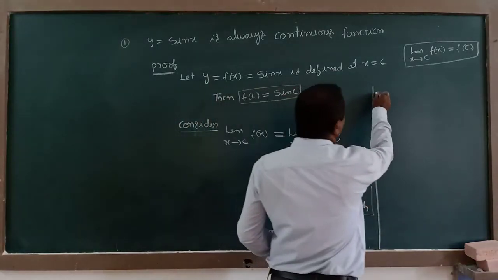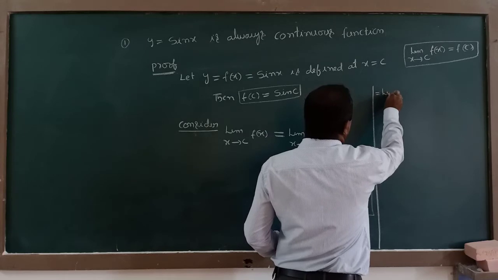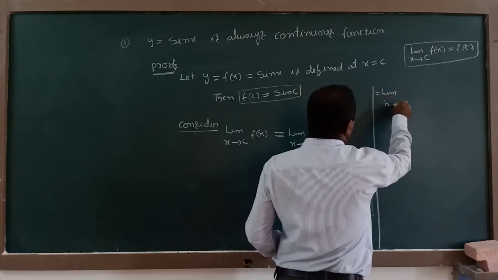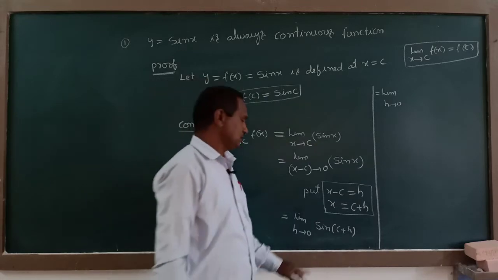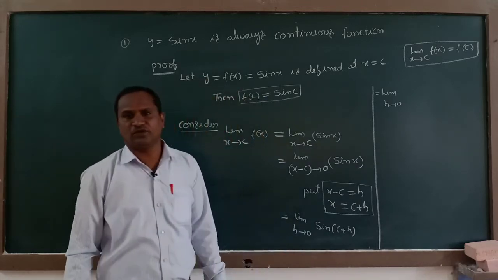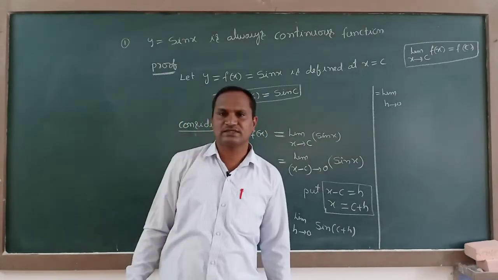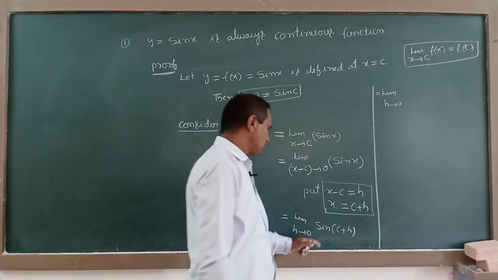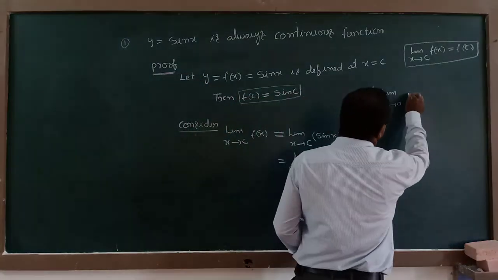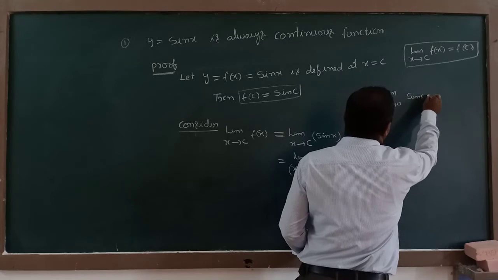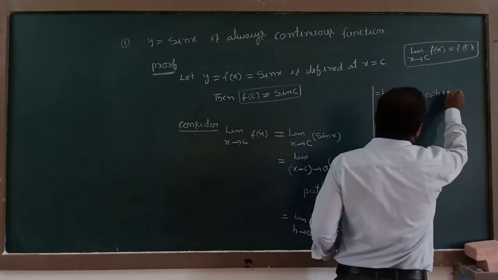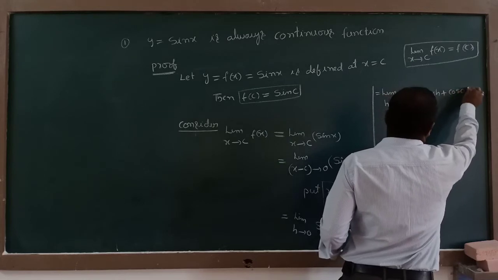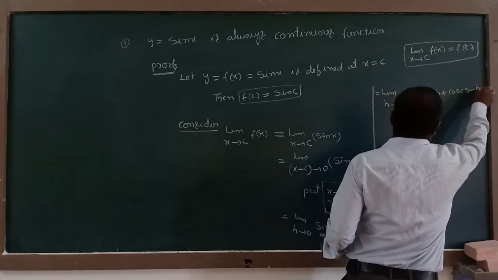This is limit h tends to 0 of sin of c plus h. The sin of a plus b formula is sin a cos b plus cos a sin b. Applying that formula here: sin c cos h plus cos c sin h.